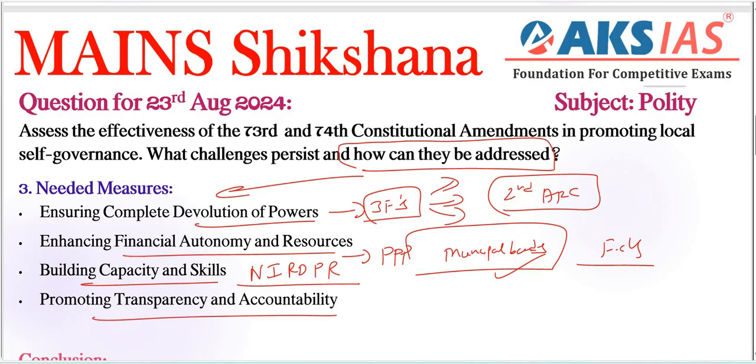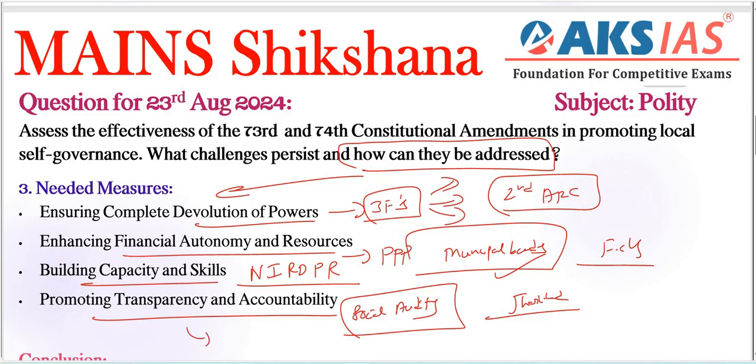Next, coming to promoting transparency and accountability here. Strengthening our oversight mechanisms is very important. For example, we have social audits, right? Already some issues are there regarding our MGNREGA scheme, social audit related issues, right? For example, we have community monitoring frameworks to ensure accountability in local governance. Legislative backing for social audits, as seen in some states like Jharkhand, has enhanced their effectiveness.